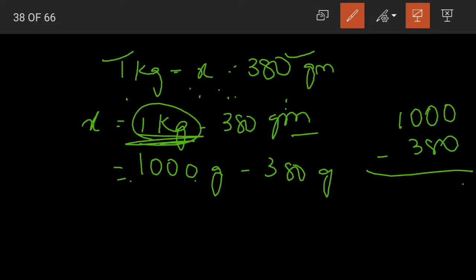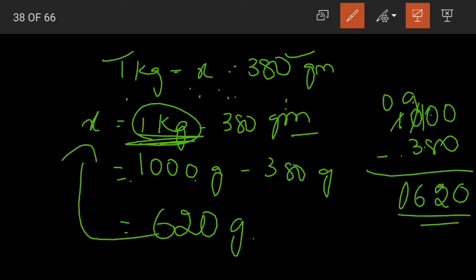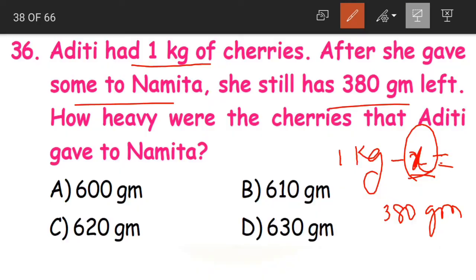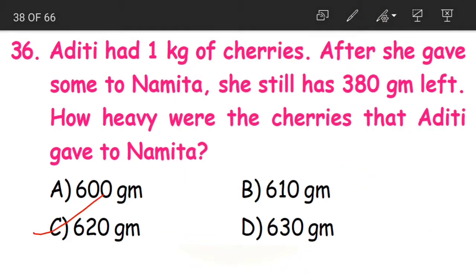1000 minus 380. 0 minus 0, 0. 0 minus 8 not possible. Borrowing. 10 minus 8, 2. 9 minus 3, 6 and 0. We are left with 620 grams. So what is this 620 grams? It is our x. Nothing but how much quantity of cherries did Aditi give away? Aditi gave away 620 grams. Option C. Is this clear, children?